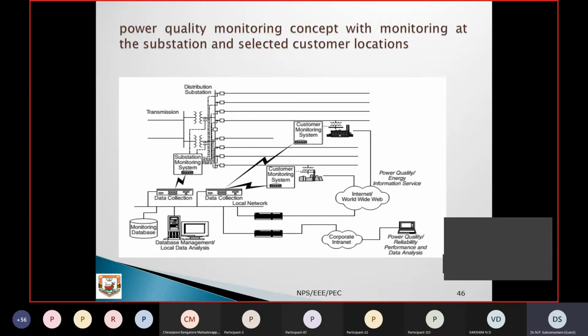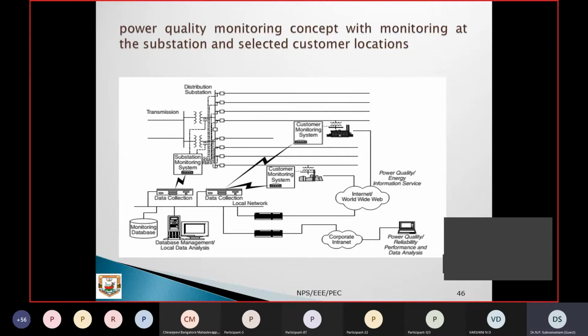This is based on your motivations and what is important. Based on that, I can decide the area. Obviously, it requires cost. If you monitor only one load, it is a lesser cost. If you monitor an entire industry, the cost increases slightly.